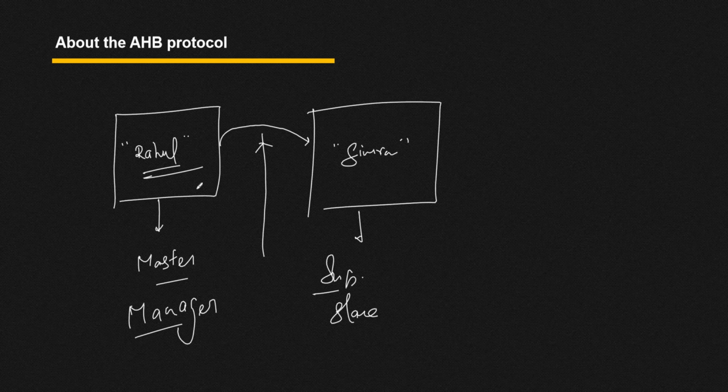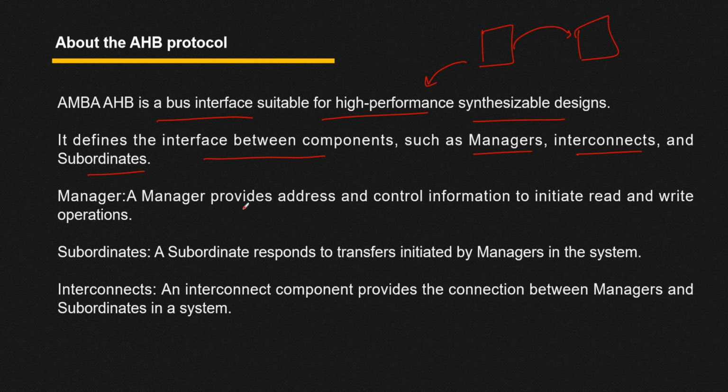Whenever someone is initiating the request or initiating the transfer, that is considered a manager, and if someone is responding to that particular transfer, that is considered a subordinate. So here you can see a manager provides address and control information to initiate read and write operations.